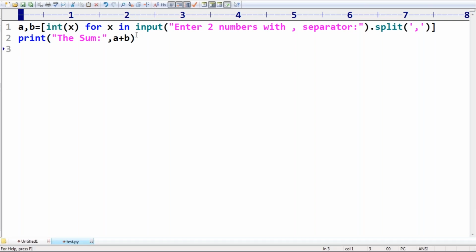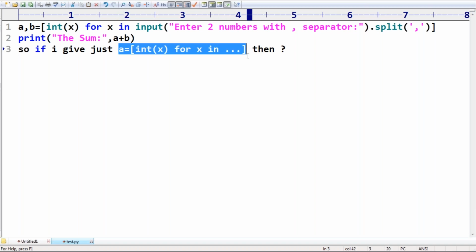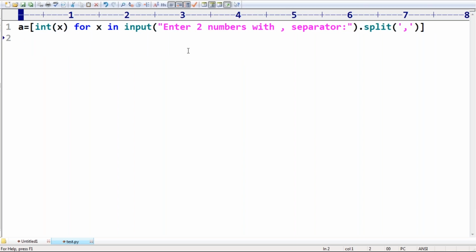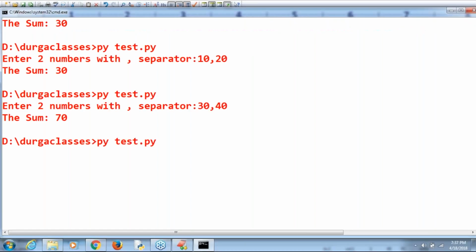If I give just a is equal to, then maybe there is a chance to give left and right. Because the reason for that is the comprehension concept. Let me check, one minute, because the list I'm assigning to a single variable, but I'm creating it with respect to the comprehension.